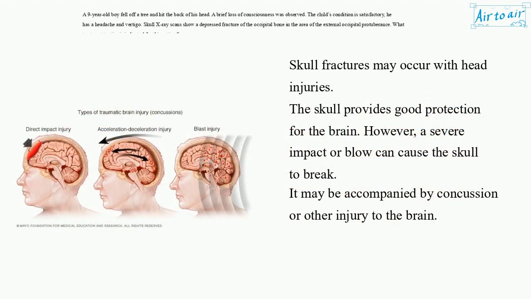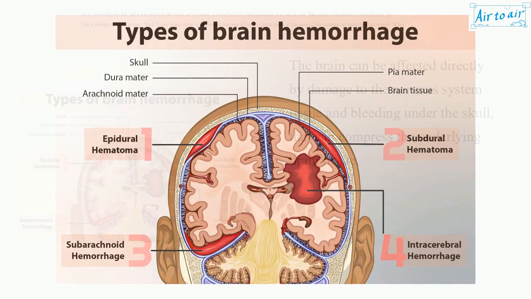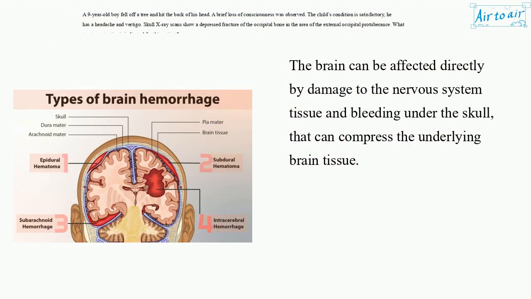Skull fractures may occur with head injuries. The skull provides good protection for the brain. However, a severe impact or blow can cause the skull to break. It may be accompanied by concussion or other injury to the brain. The brain can be affected directly by damage to the nervous system tissue and bleeding under the skull, that can compress the underlying brain tissue.